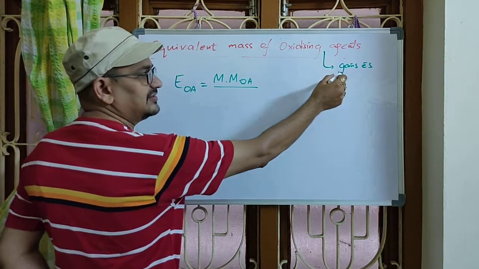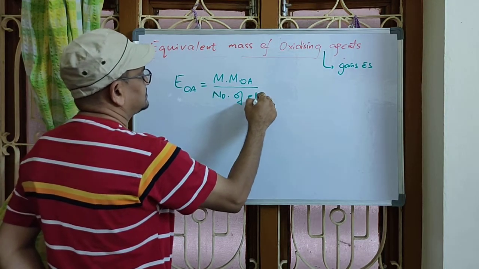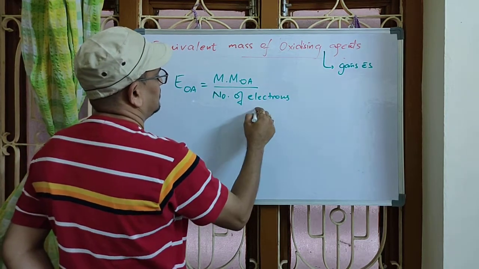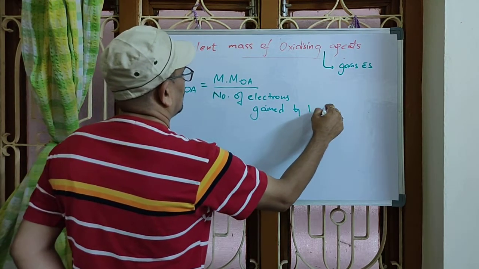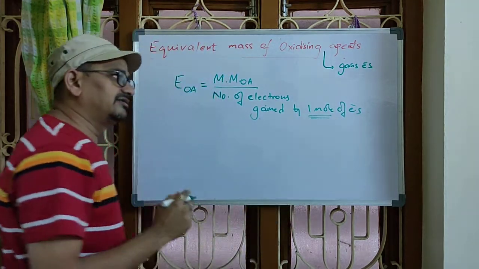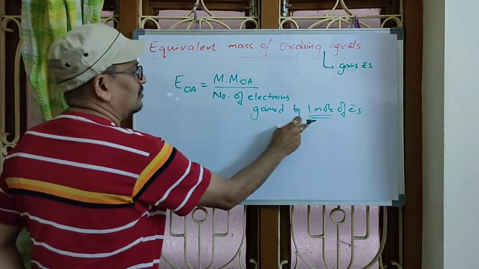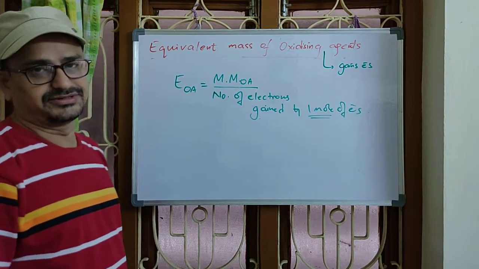What will the oxidizing agent do? Gains electrons, no? Number of electrons gained by 1 mole. This is also very important. Totally, 1 mole of oxidizing agent had gained how many electrons? Finally, that we have to count.